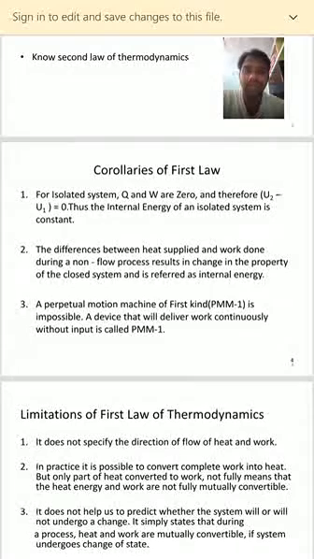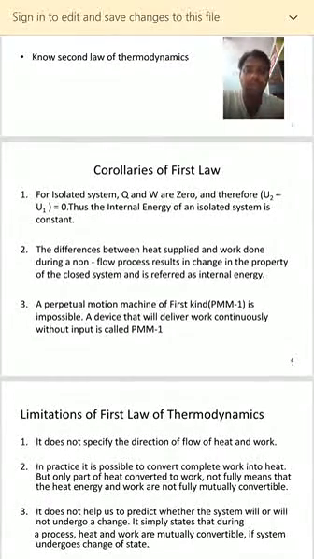Obviously, for any kind of device to work, we have to give certain input. So without giving any input we cannot expect any kind of output. If we expect some kind of output without giving any kind of input, that type of device is known as PMM1.